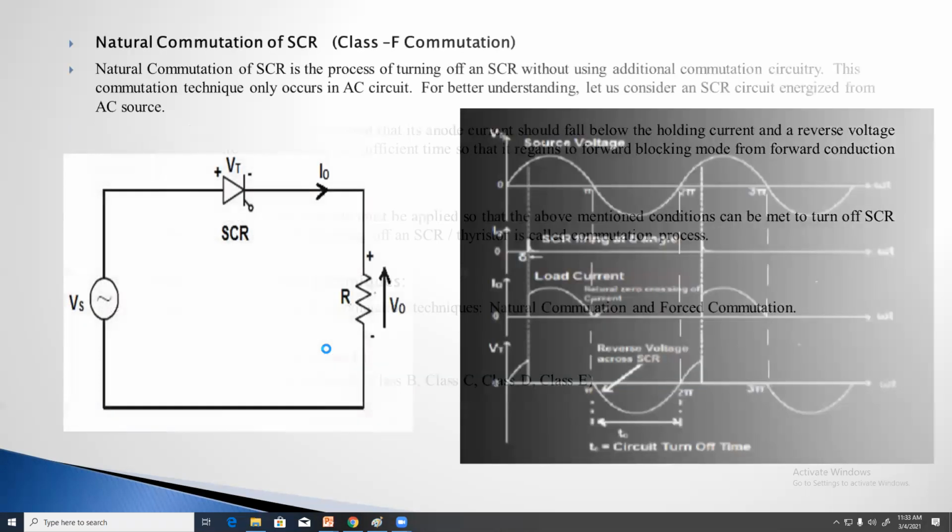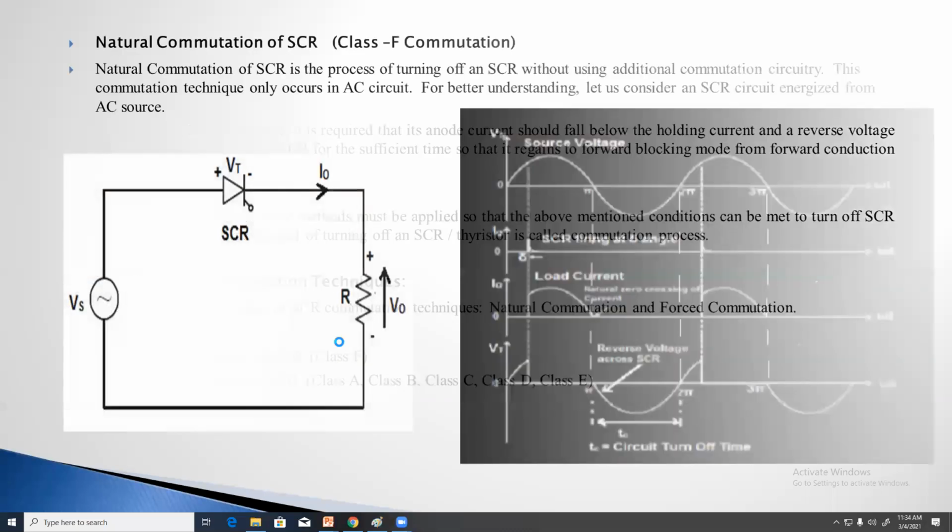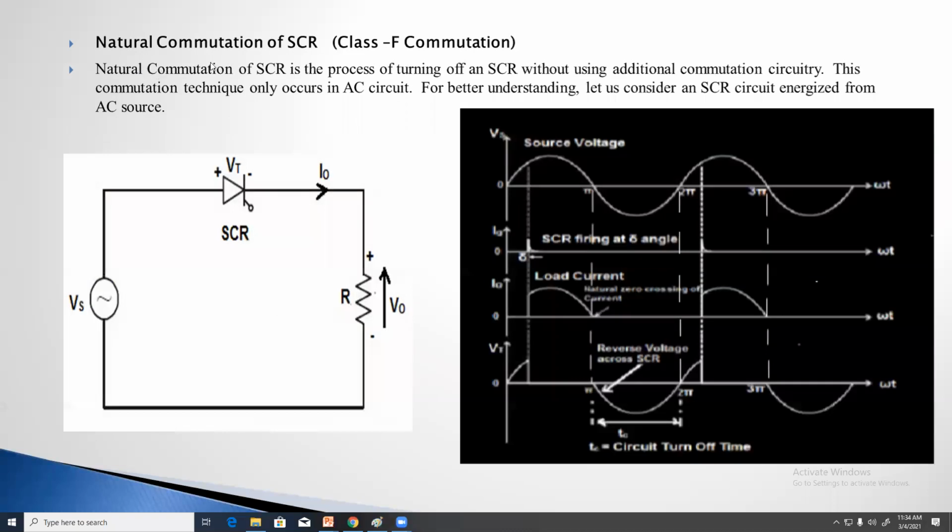It is clear? For better understanding, I will first explain class F commutation, that is, natural commutation, and then we will go for the forced commutation of SCR. It is clear? No problem. First, I would like to explain class F commutation, that is the natural commutation. This class F commutation is also called natural commutation. Why we call it natural commutation, I will explain here.